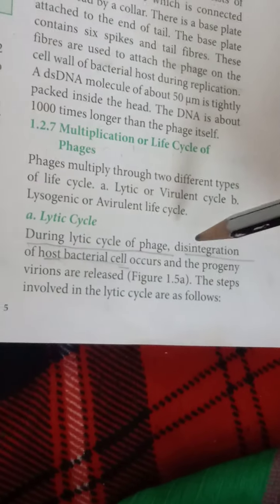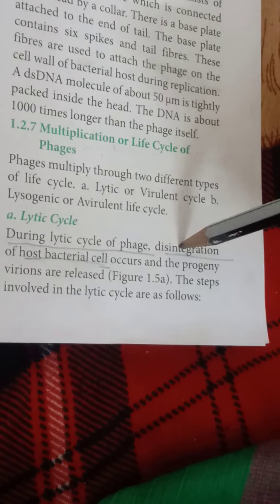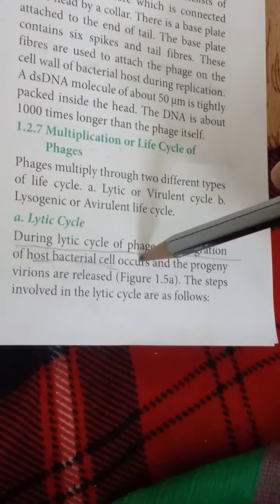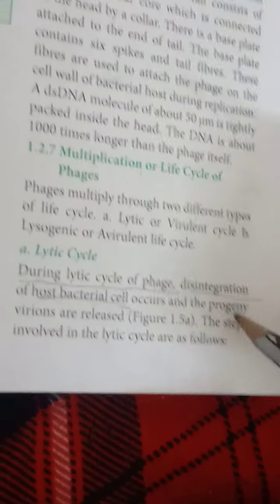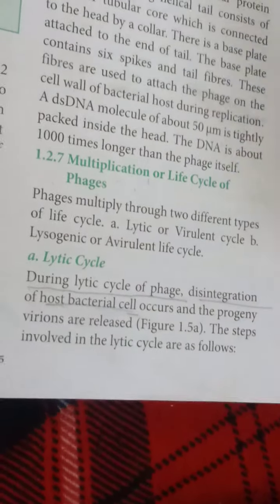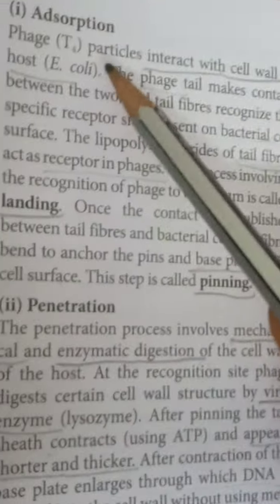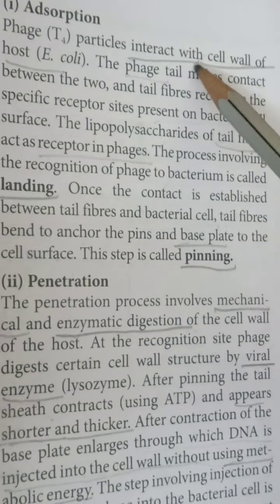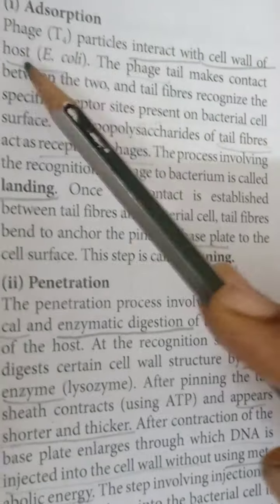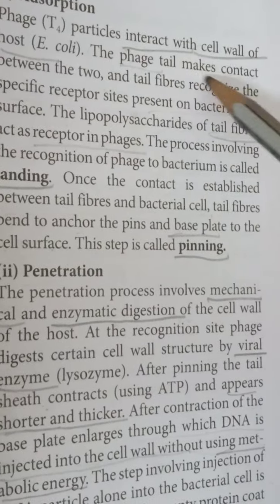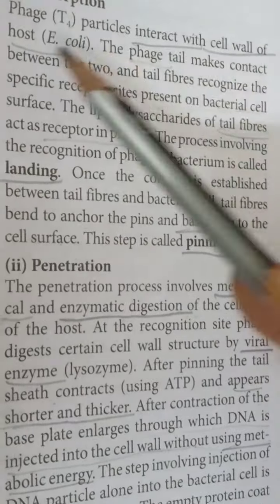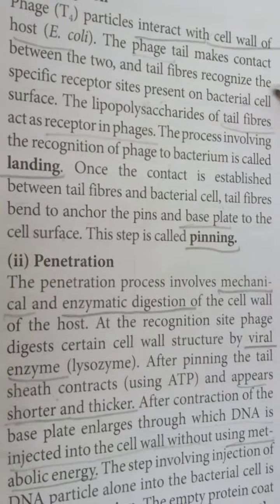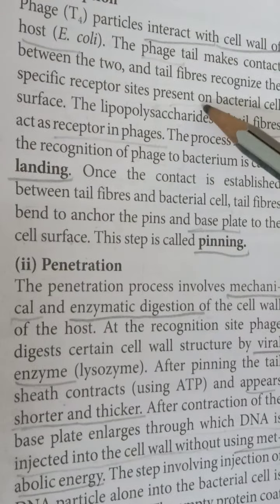During the lytic cycle, the phage causes disintegration of the host bacterial cell. The steps involved in the lytic cycle are as follows. The first step is adsorption. Adsorption: the T4 bacteriophage particle contacts the cell wall of the host and recognizes the specific receptor